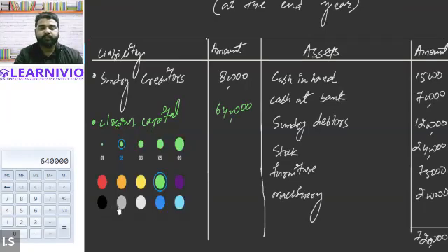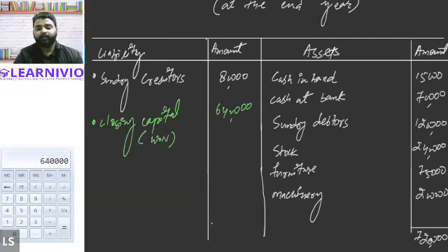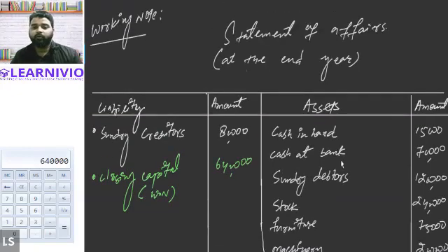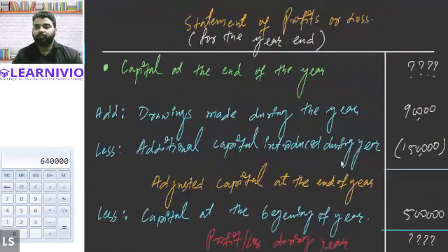Now both the sides will tally, obviously, but we are not required to tally both the sides because our concern is not to prepare the statement of affairs. We are basically concerned with the preparation of the statement of profit or loss. So this is something extra work that we are doing. Okay, now let's get back to the statement of profit and loss.